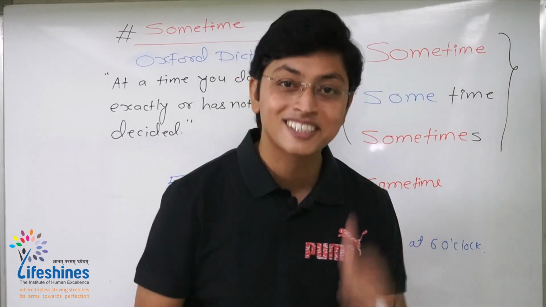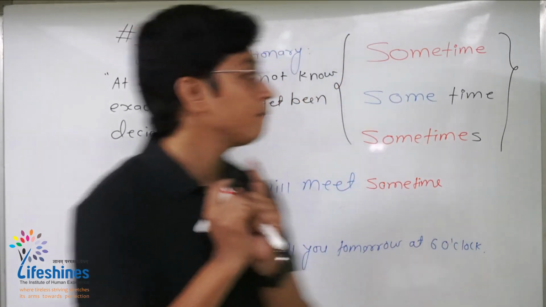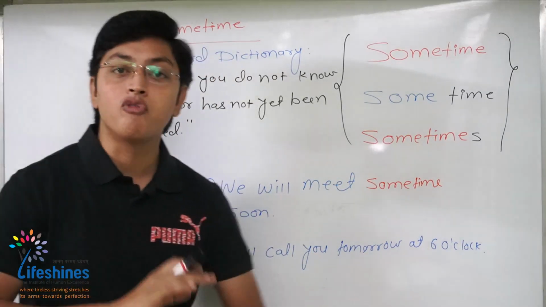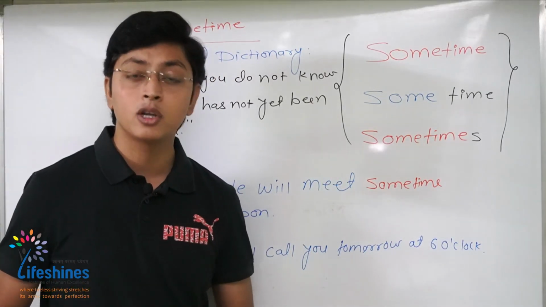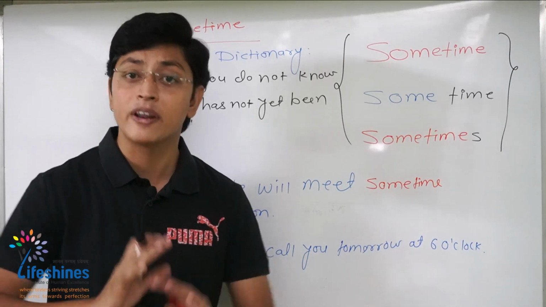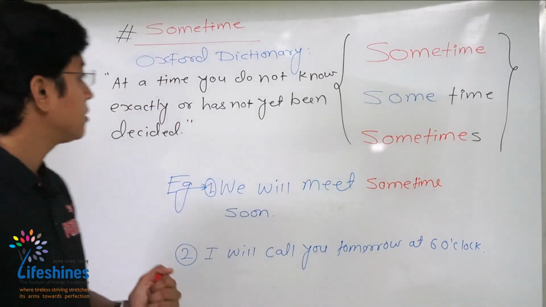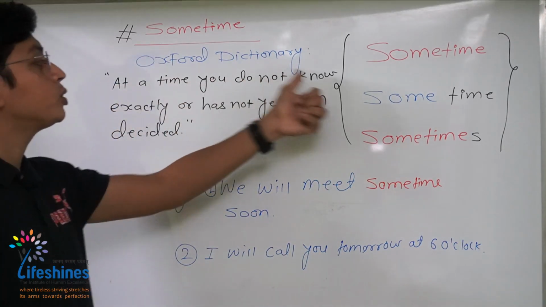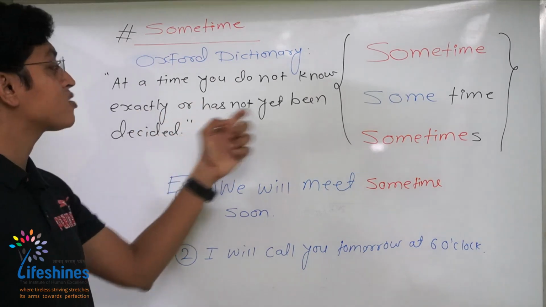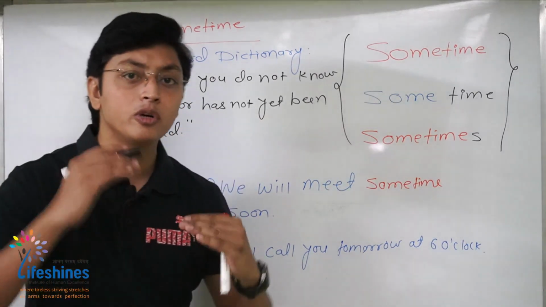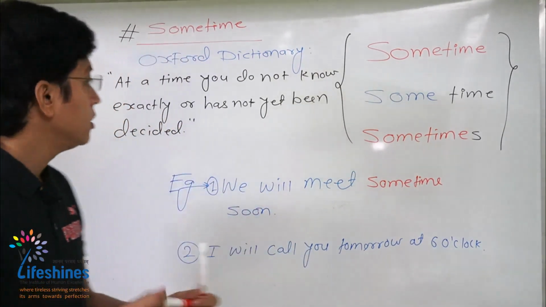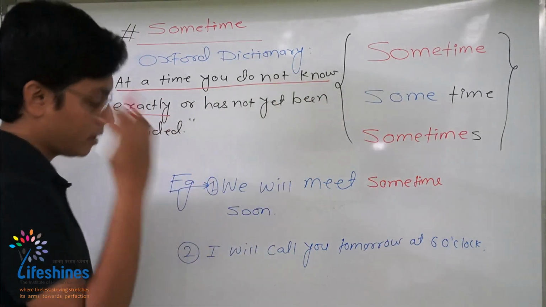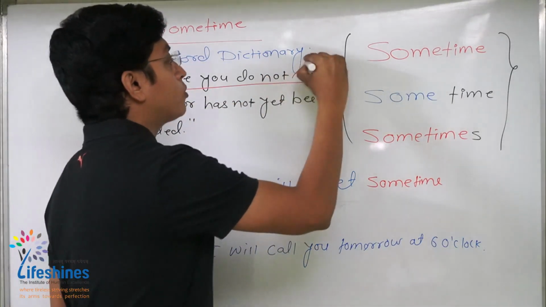So let's get started with the very first word, that is sometime. Friends, I have found a very good definition of this particular word in the Oxford Dictionary. This one is very precise. It says, what is sometime? It is at a time that you do not know exactly or has not yet been decided. I would like to divide this definition into two parts. So, at a time that you do not know exactly, it means we are talking about